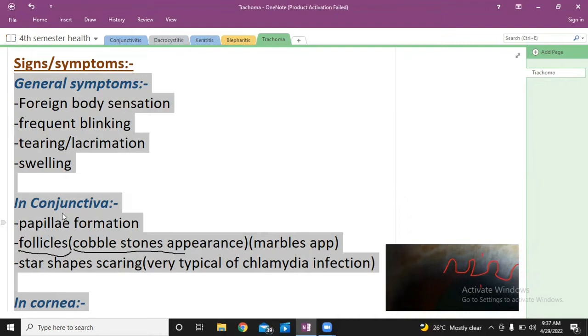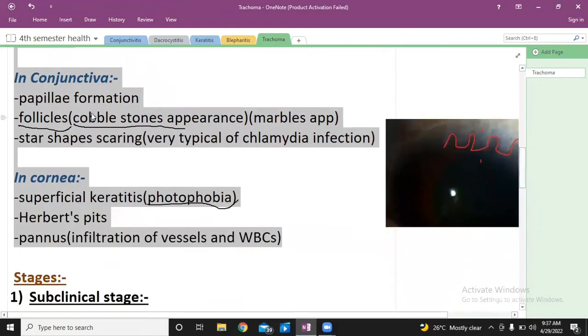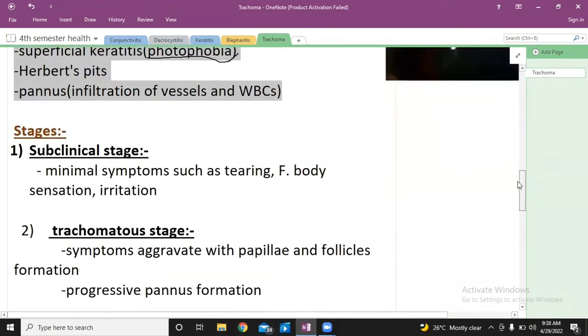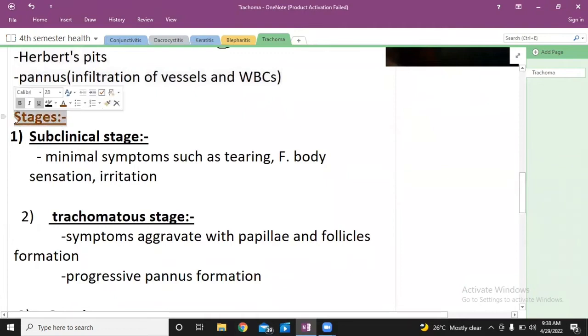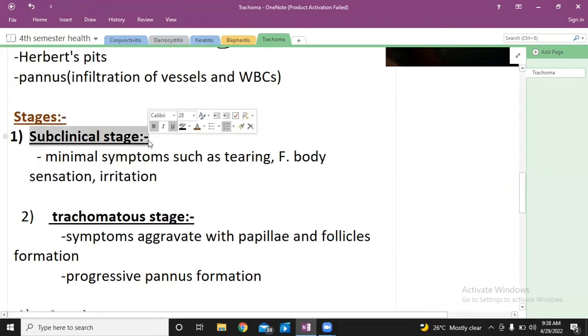Now, whenever there is follicle formation in this part, you can expect this part to be bumpy. There are certain ups and downs which will be called Herbert's pits. The follicles formed on this part will lead to Herbert's pits. Now, after the Herbert's pits, there will be pannus formation in the cornea. Now, what is pannus? Pannus is actually the infiltration of blood vessels and white blood cells, the infiltration of blood vessels and pus.